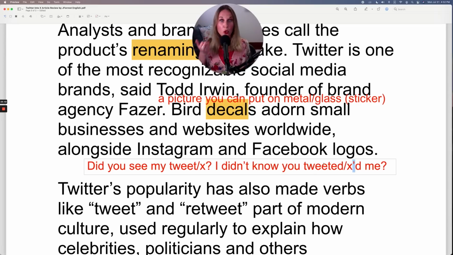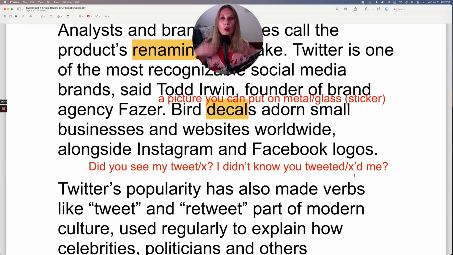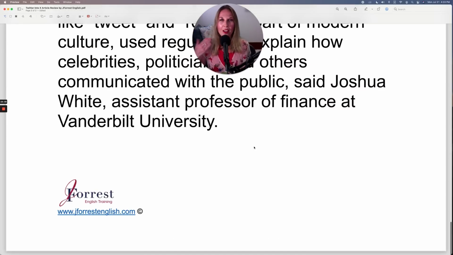And if we say tweet, I guess it makes sense. We would now say X. So we'll see how Elon Musk will also modify and change the English language at the same time he does the social media platform Twitter. So that is the end of the article. So what I'll do now is I'll go to the beginning and I'll read the article from start to finish. And this time you can focus on my pronunciation.